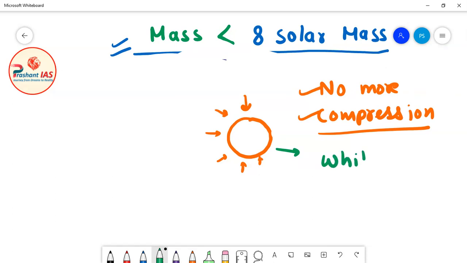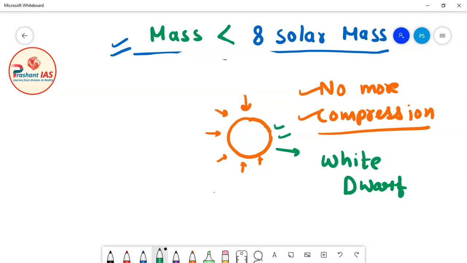So it is actually the core of the star. This is the white dwarf star. Now friends, a very basic question arises: I have told you that there is no more nuclear fusion reaction going on inside the core, so there is no more outward force, and this core also has mass, so it has gravitational force.